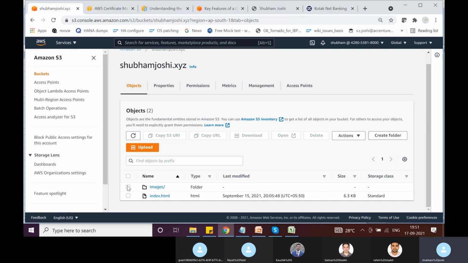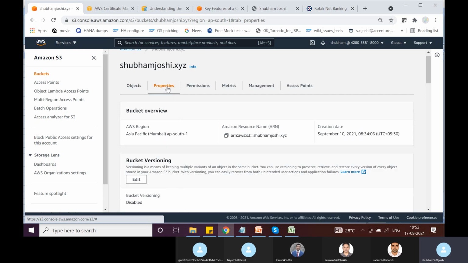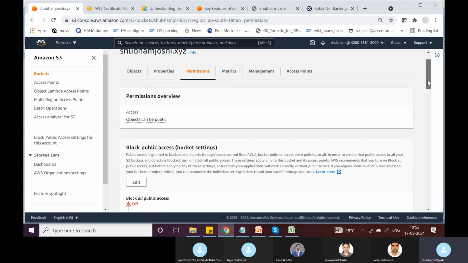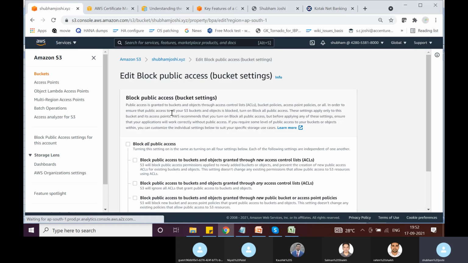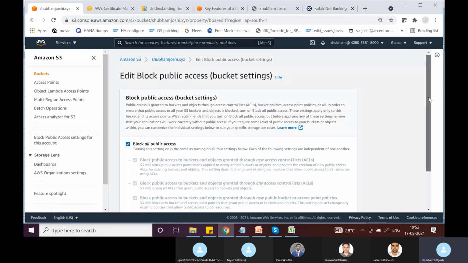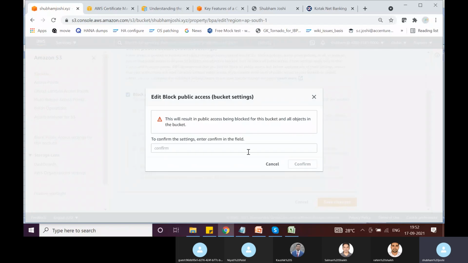Let's see first if there is a bucket ACL which allows public access or not. An easier way to fix it is we can simply go to permissions and enable block all public access. So I am turning this on, and if I save this, I will say confirm.